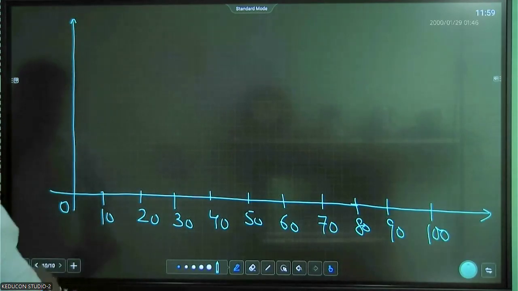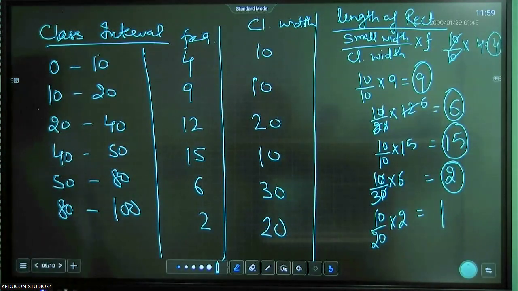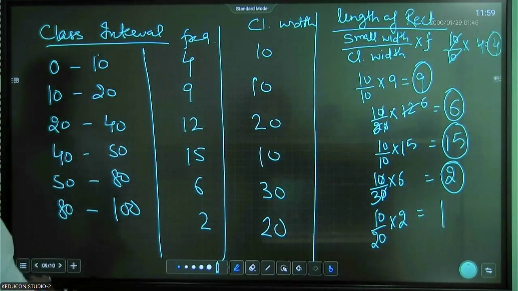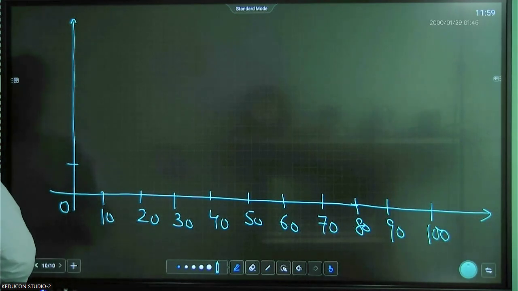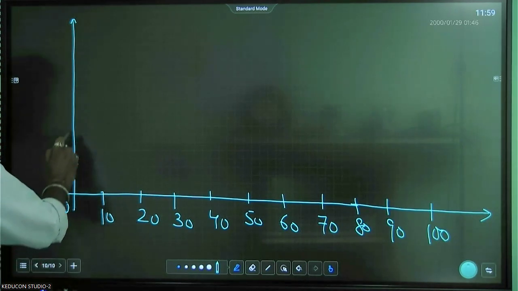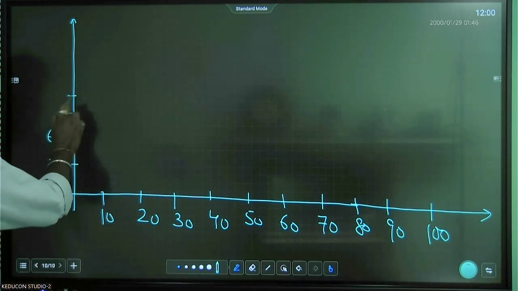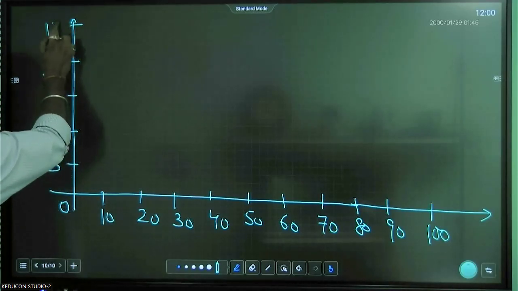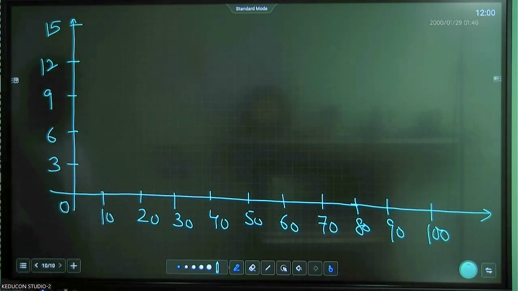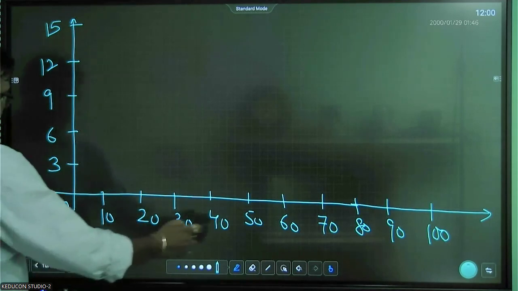And what was the frequency? The maximum frequency is 15, right? So what we'll do is take gaps of, let's say, 3, up to 12 and so on. Now this is the length of the rectangle, right? This is the class intervals.